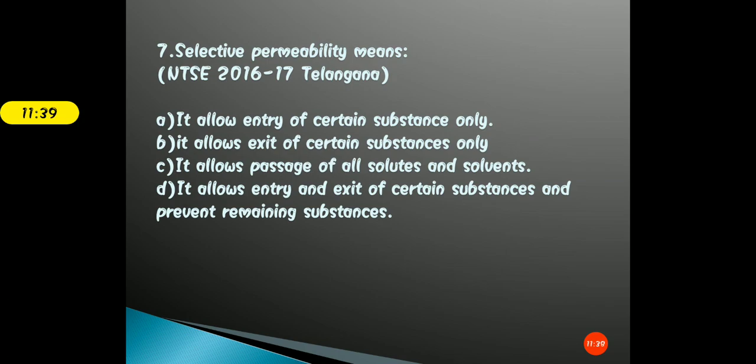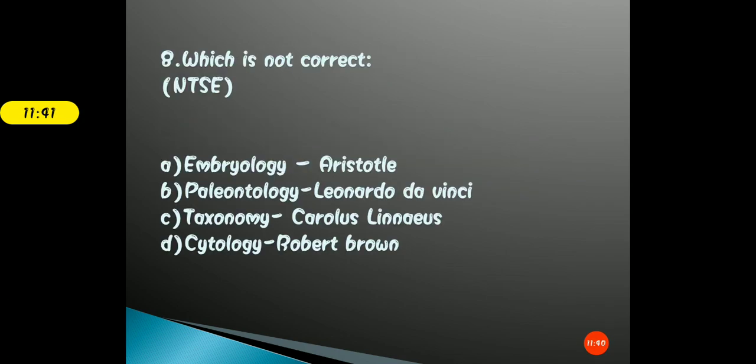Okay, moving further, next question is which is not correct. Keep in mind that which is not correct. And this question appeared in the NTSE examination. Your options are A, embryology by Aristotle. B, paleontology by Leonardo da Vinci. C, taxonomy by Carolus Linnaeus. And D, cytology by Robert Brown.